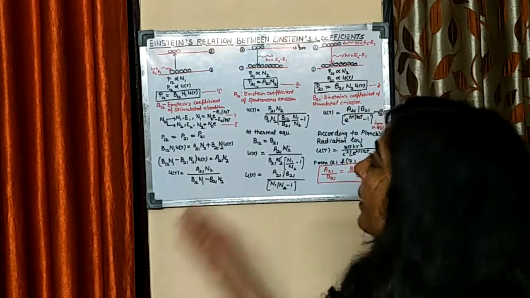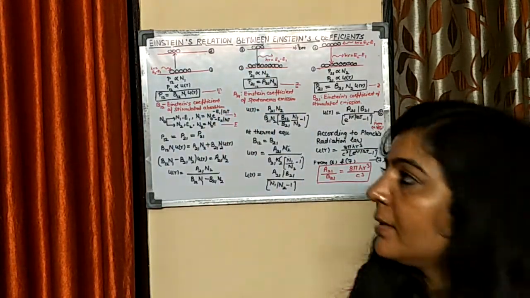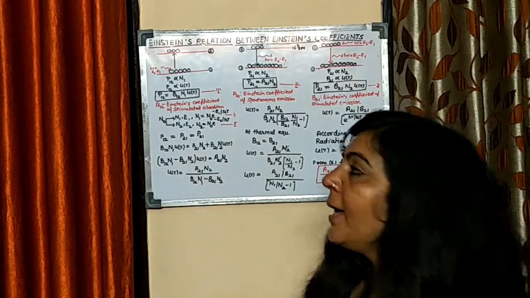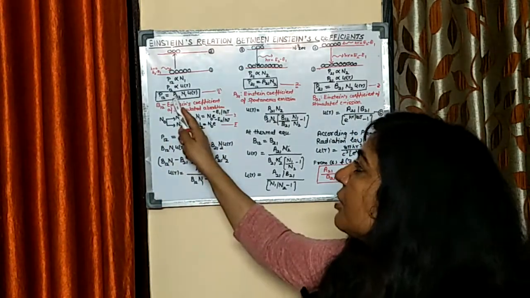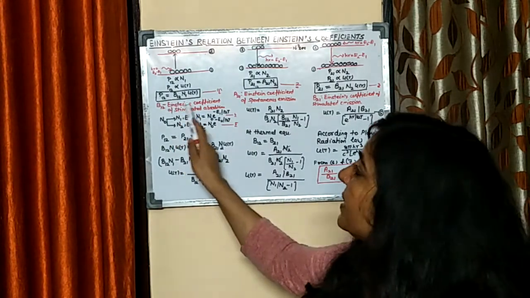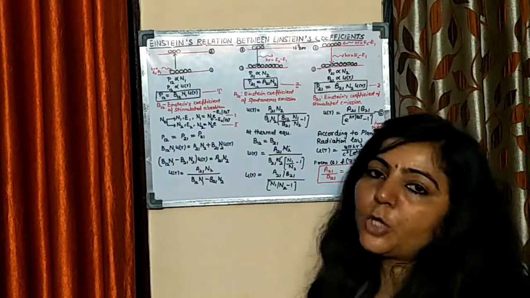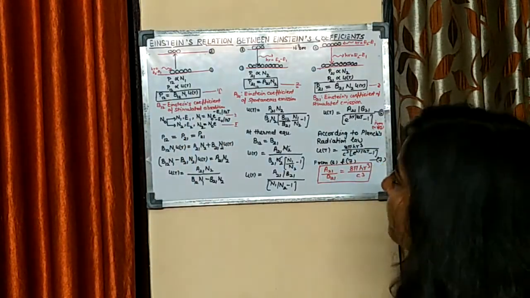Since these transition probabilities were described by Einstein, they are known as Einstein transition probabilities. If you remove this proportionality sign, you get a constant here, and that constant is known as B12, the Einstein coefficient of stimulated absorption. 1 to 2 shows the transition from state 1 to 2.